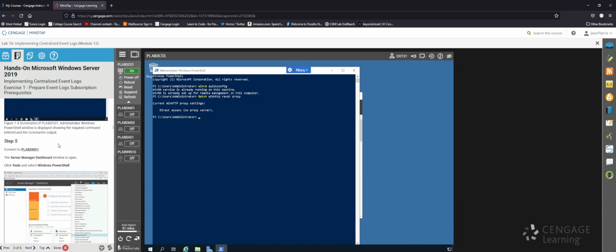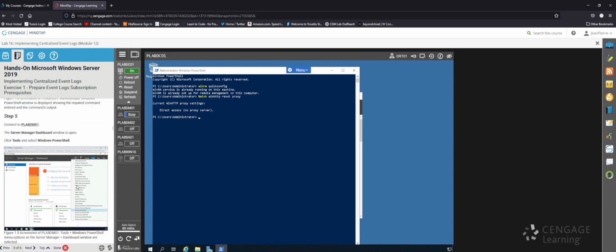Step 5, connect to PLAB DM01, which is the second machine, so I'll just power that on. I'll wait for it to turn on, and then we're going to want to open up PowerShell on this second virtual machine. I'll just give it a second. Shouldn't take too long.